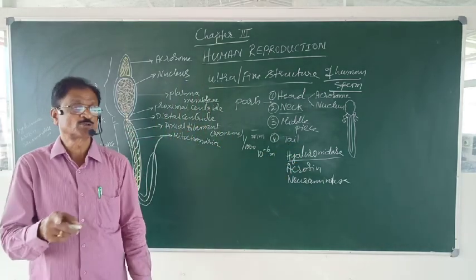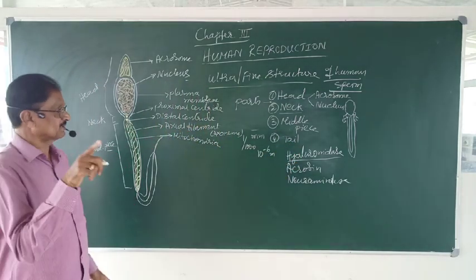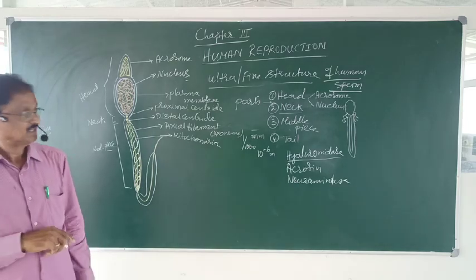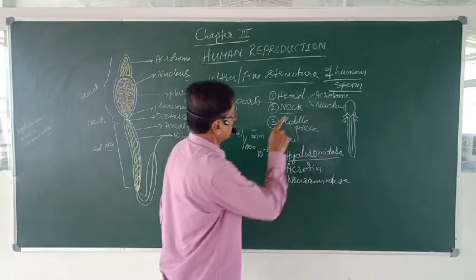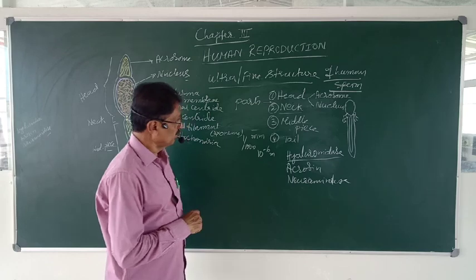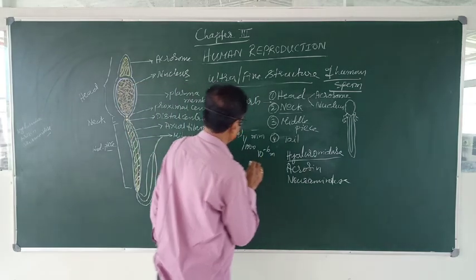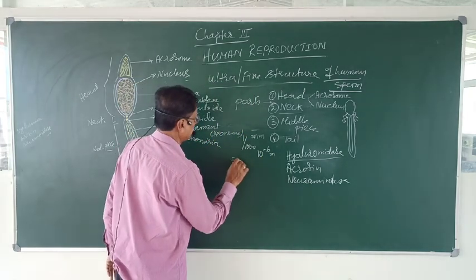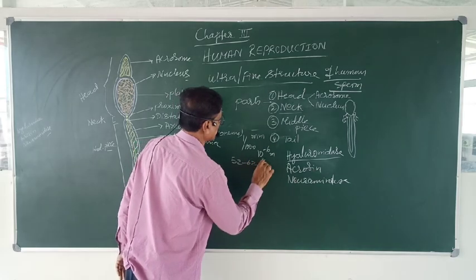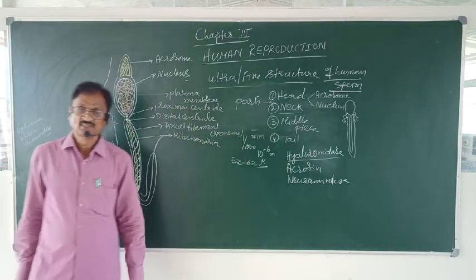Tail is supposed to be the longest part of the sperm. For example, in the beginning itself I told you that it measures about 52 to 62 micron in length.